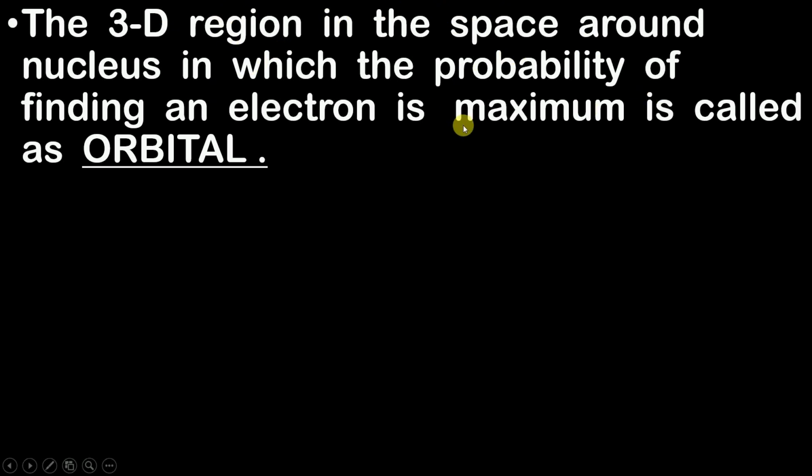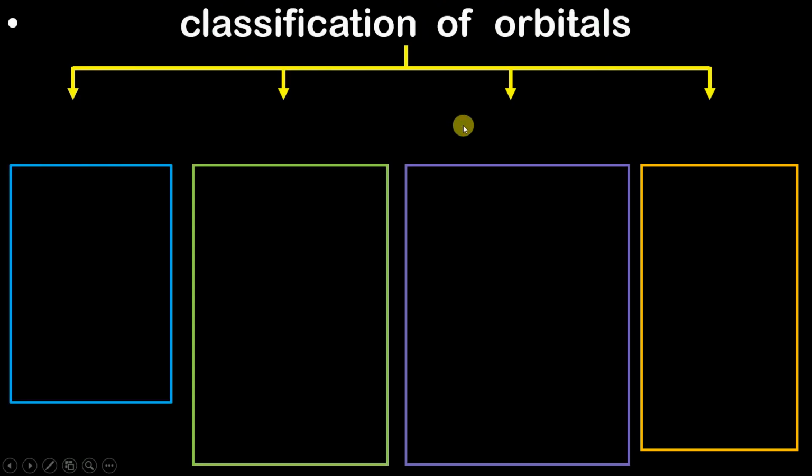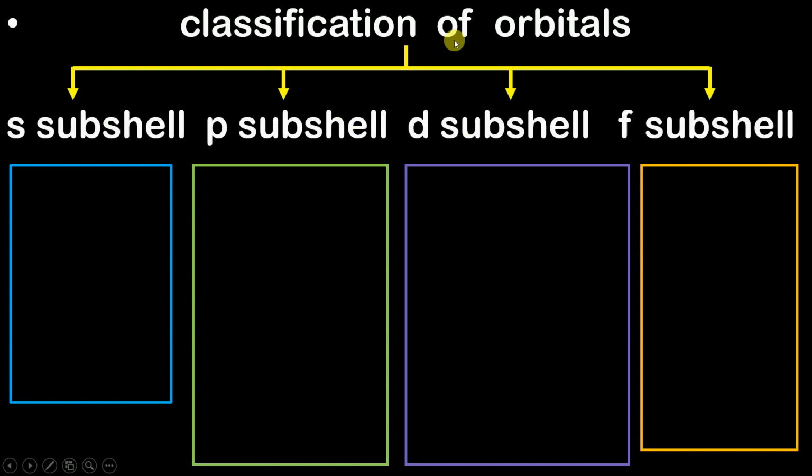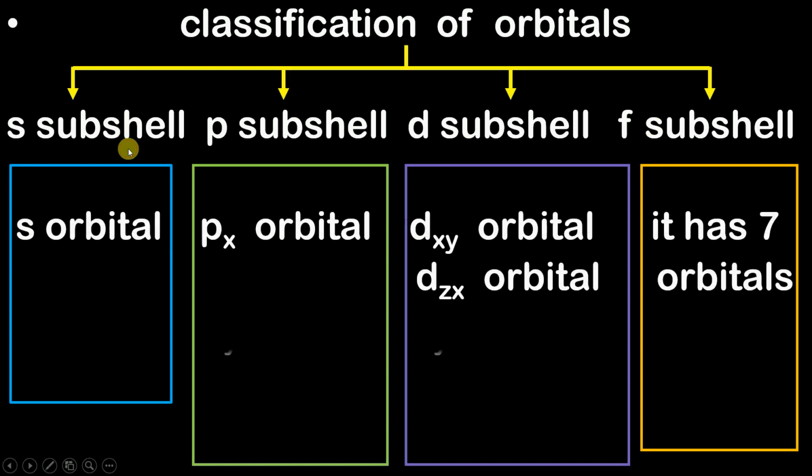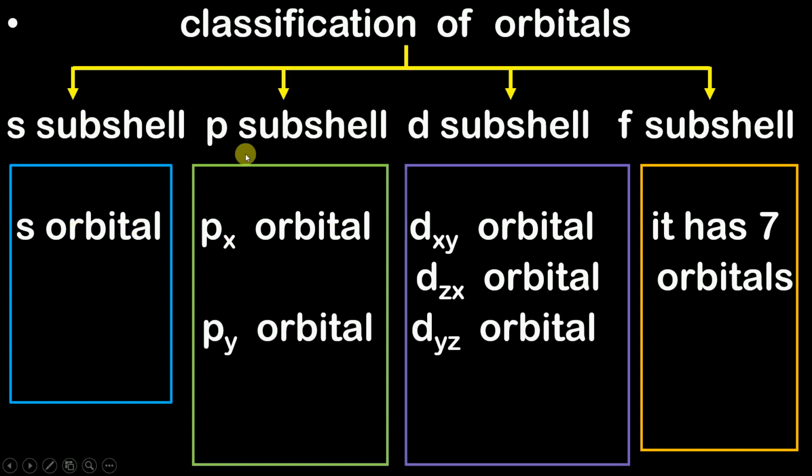And there are basically 4 types of orbitals, that is the S subshell, P subshell, D subshell and F subshell. And within these types there are your orbitals. S subshell contains only one S orbital, P subshell contains 3 orbitals, D contains 5 orbitals and F has 7 orbitals. And why it has so, we have seen in the magnetic quantum number.